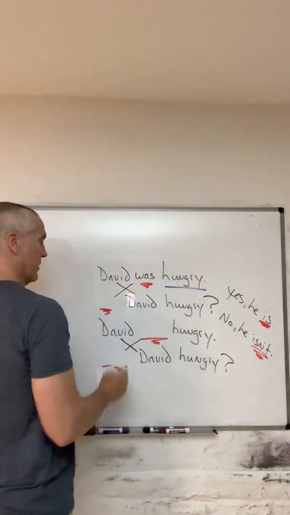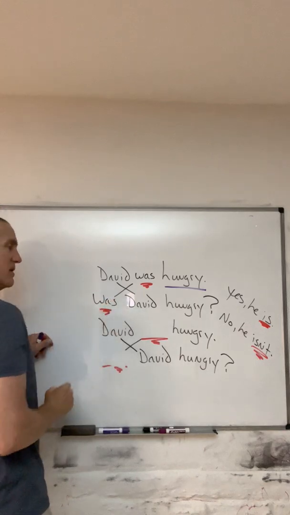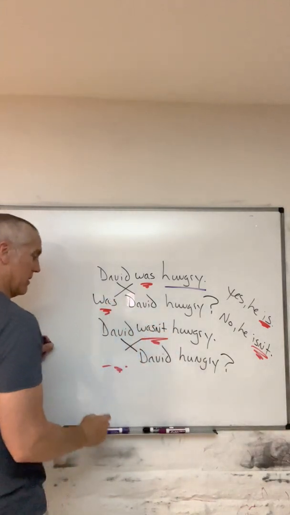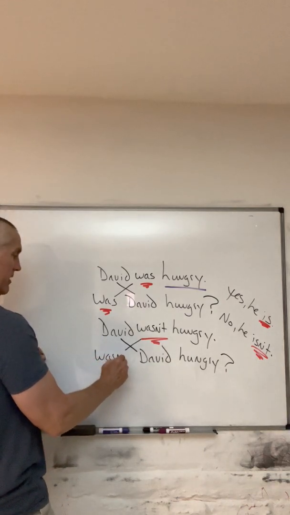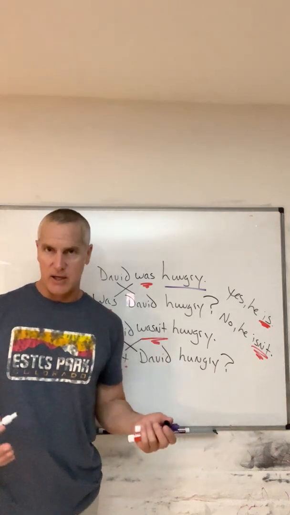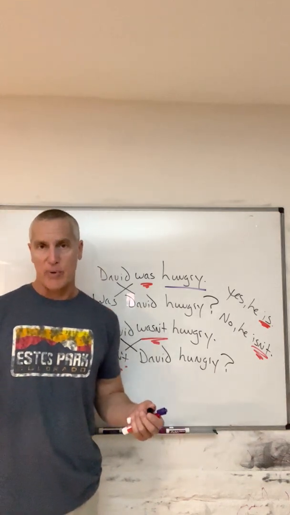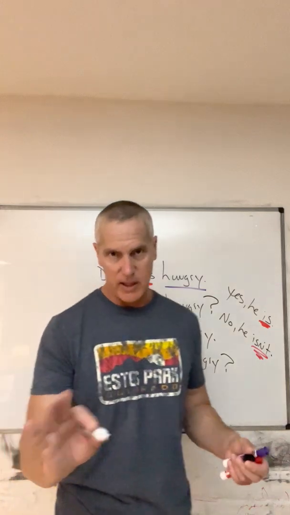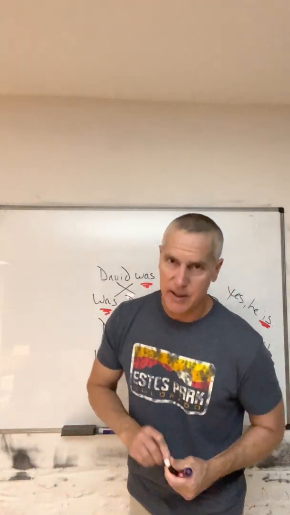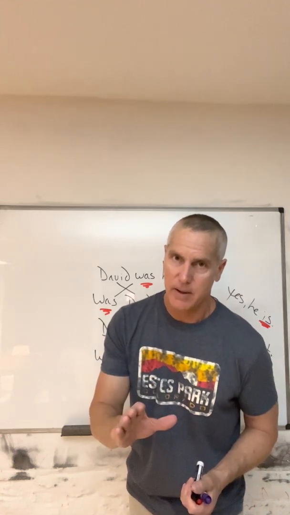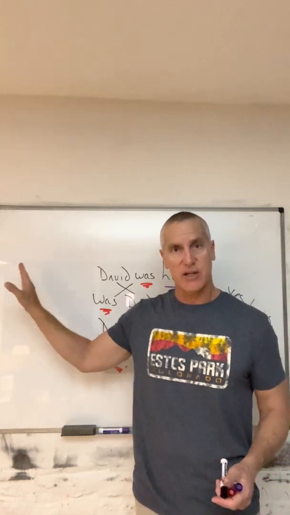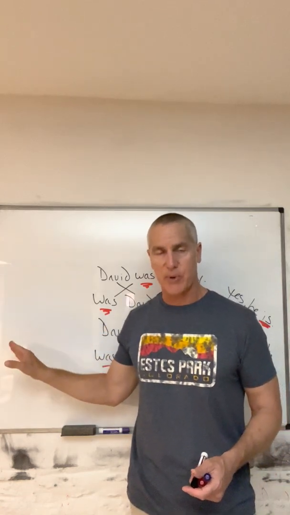David was hungry. The question, was David hungry? Negative. David wasn't hungry. The negative question, wasn't David hungry? Nothing changes except the verb. Present and past, the formula is the same. And again, guys, the formula is the same for all of the sentences with the verb be. The adjective, the noun, the present progressive, etc.